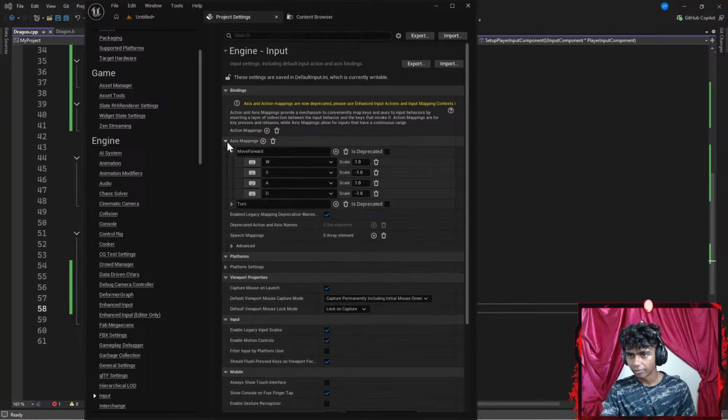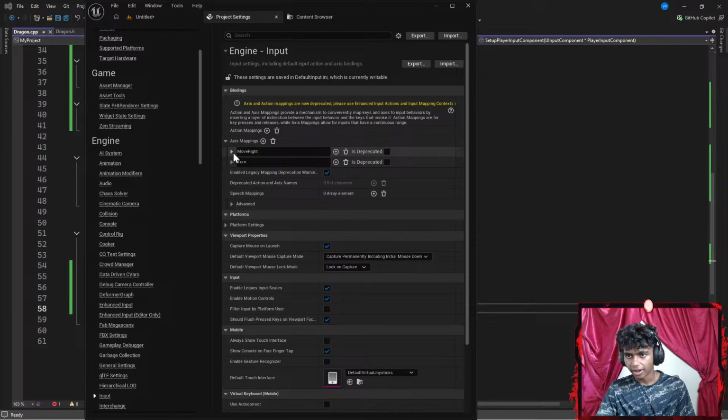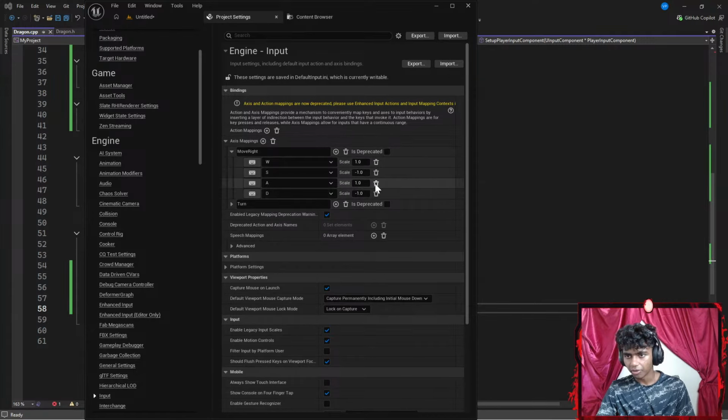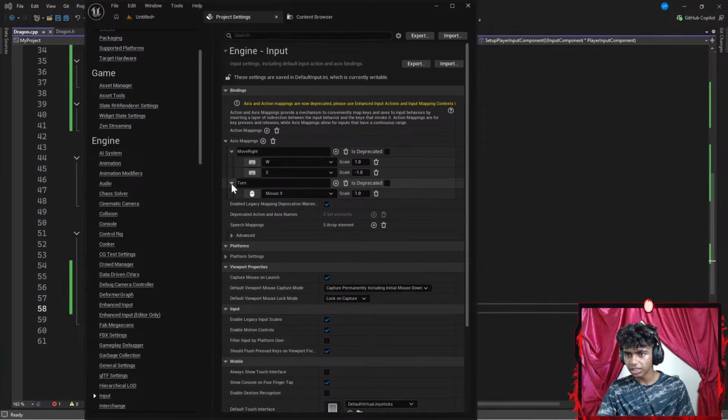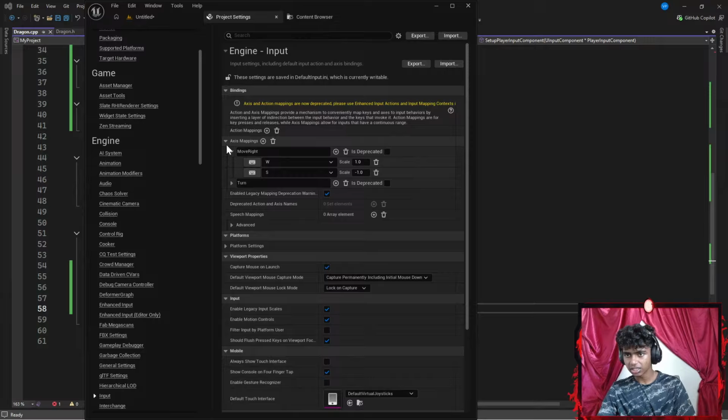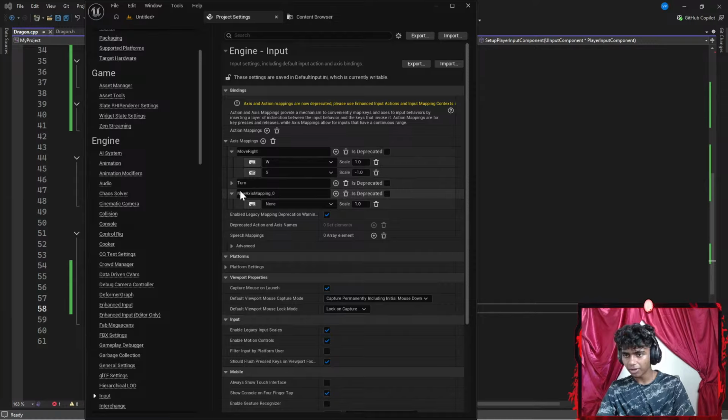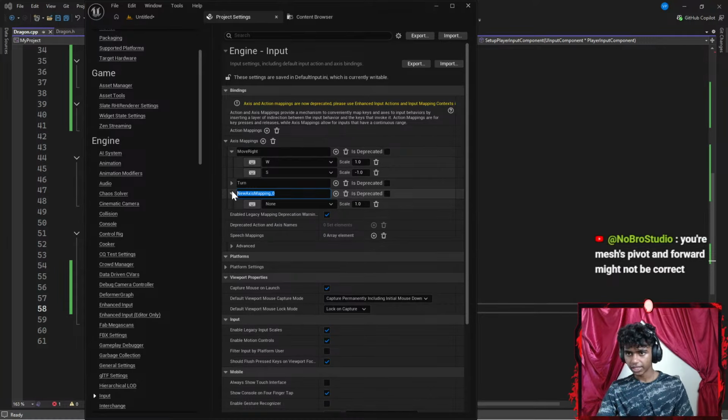Oops, wait, did I mess something up? Okay, maybe I change this to something like move right. Okay, let's go with move right. Then I'm going to go ahead and add another axis mapping. I'm going to go ahead and remove the A and D. Excuse me, guys. Didn't I add another axis mapping? There we go. This is going to be called something like move forward. Move right is going to be A and D.